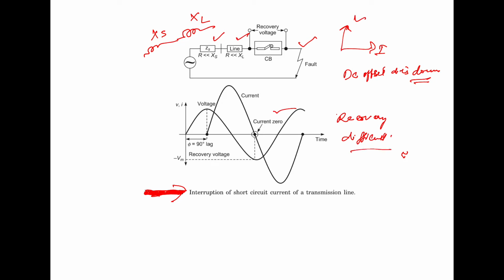So we can summarize that the larger the phase angle of the current being interrupted, the higher will be the instantaneous value of the supply voltage at the instant of current zero.